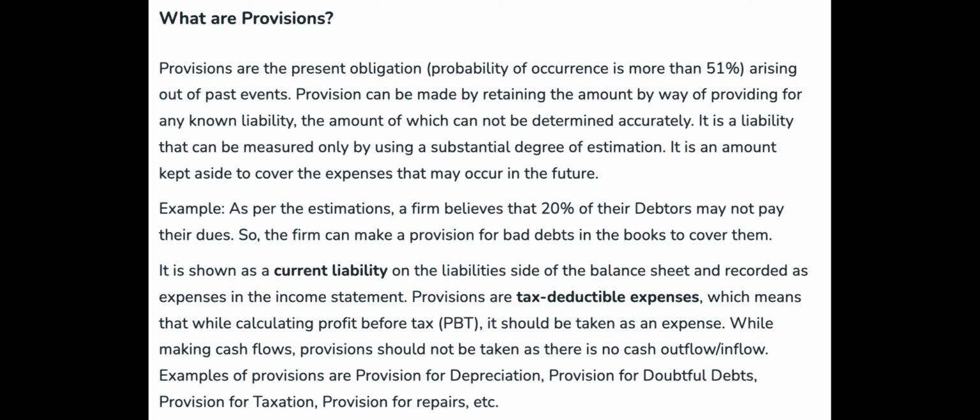Example, as per the estimations, a firm believes that 20% of their debtors may not pay their dues. So, the firm can make a provision for bad debts in the books to cover them. It is shown as a current liability on the liabilities side of the balance sheet and recorded as expenses in the income statement.